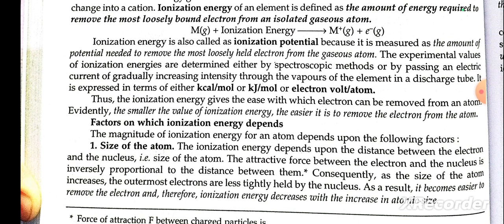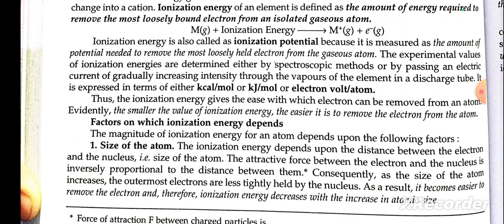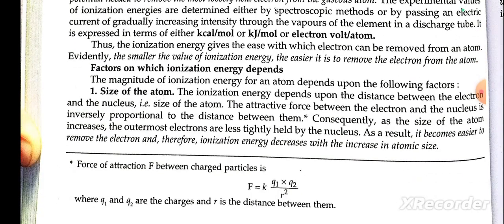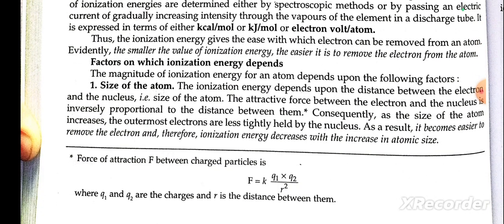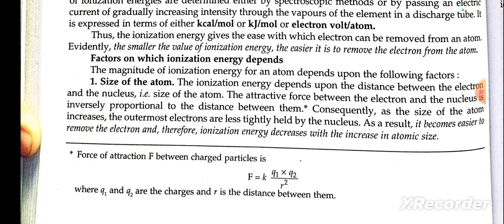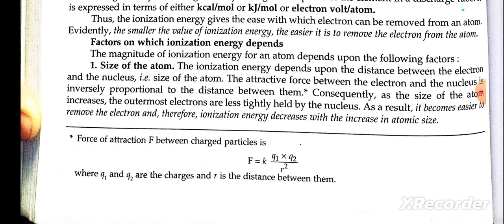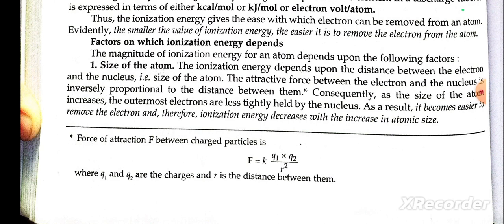Thus, the ionization energy gives the ease with which the electron can be removed from an atom. The smaller the value of the ionization energy, the easier it is to remove the electron from the atom. Further, on which factors does ionization energy depend? The magnitude of the ionization energy of an atom depends on the following factors.